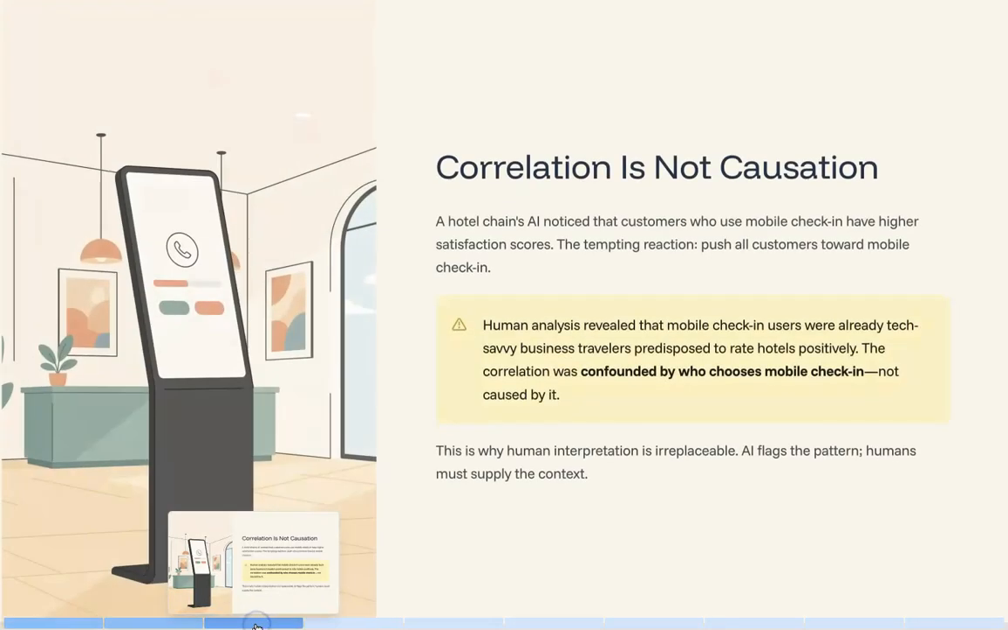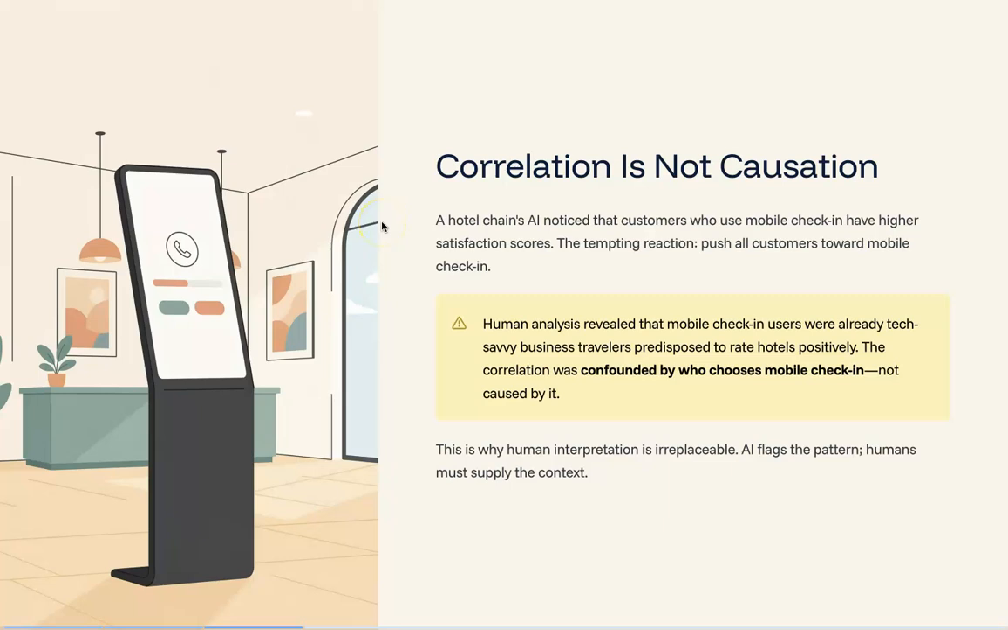This is where human interpretation becomes crucial. You need domain expertise to understand the business context behind AI patterns. You need customer empathy to understand the human motivations that drive behaviors. And you need critical thinking to question whether correlation represents causation.